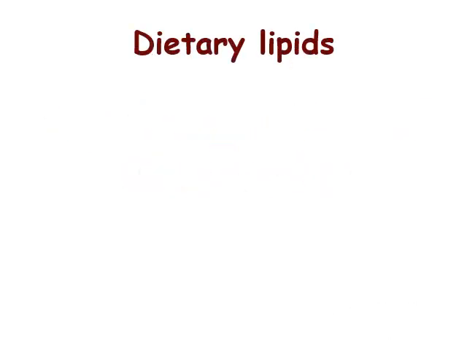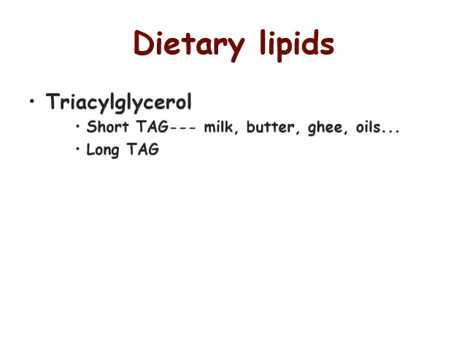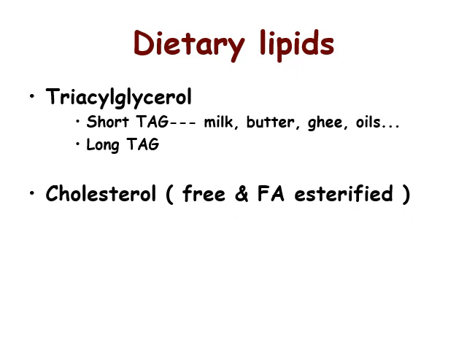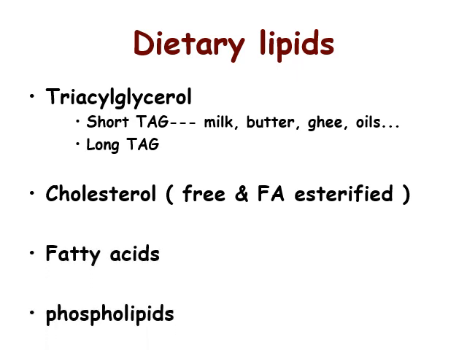The lipids that we take in the diet are triacylglycerol, which may be triacylglycerol containing short-chain fatty acids. Sources are milk, butter, ghee, oils, etc. And triacylglycerol containing long-chain fatty acids like animal fats. We take cholesterol both in free and esterified form, that is esterified with fatty acids. We take free fatty acids and phospholipids.